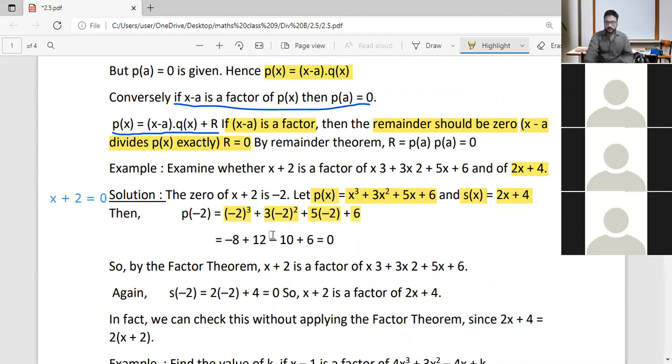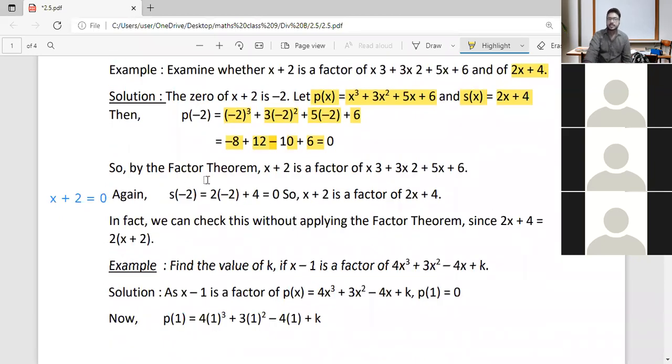So we are going to solve it. What is minus 2 whole cube? It means minus 8, and 3 into 4 is 12, and 5 into minus 2 is minus 10. And with the remaining, we will find that it is equal to 0.